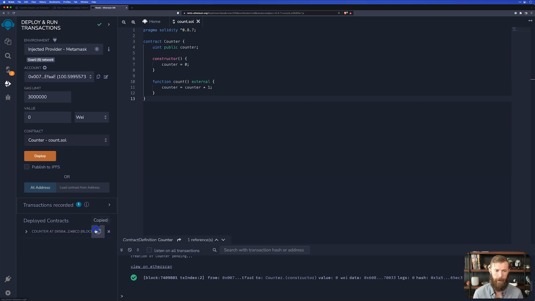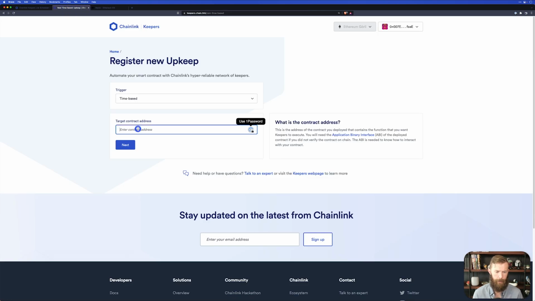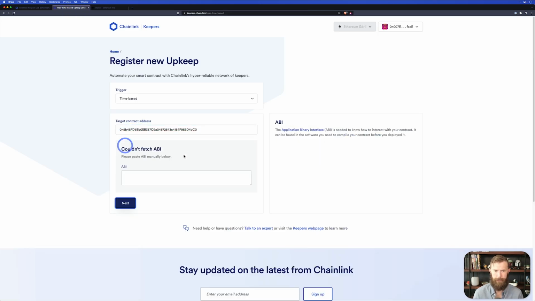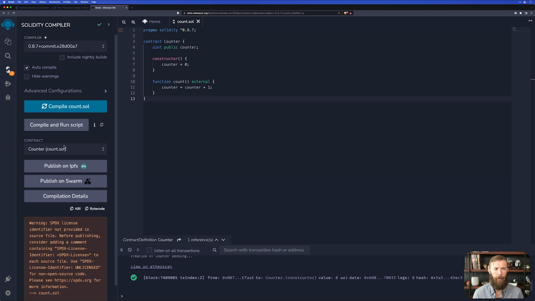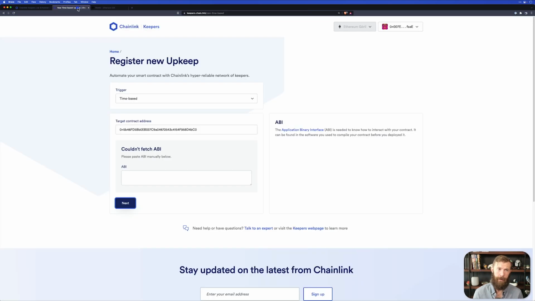We'll copy the address of it and we'll come here and take a look at what we need to do next. It couldn't fetch the ABI because the contract's not verified, so we'll need to provide the ABI. That's the application binary interface. Essentially, it lets other programs know what we can do with this contract. Where do we find the ABI? In Remix, right here under our compiler, we can make sure that we pick the correct contract, and then there's this ABI button right here. When you click it, it will copy the ABI to your clipboard. So we'll head back and paste it in.